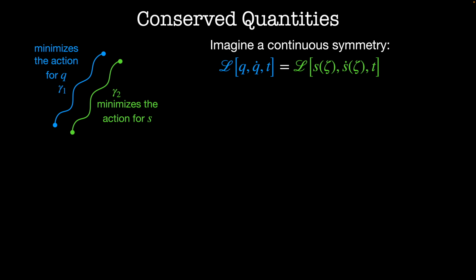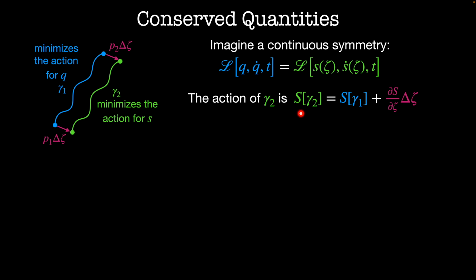Let's look at what happens if we expand s for small values of zeta. Then the difference between the starting points of the two paths is equal to p1 times delta zeta, and the difference between the endpoints of the two paths is equal to p2 times delta zeta. The action of the path gamma 2 is equal to the action of the path gamma 1 plus dS by d zeta times delta zeta.